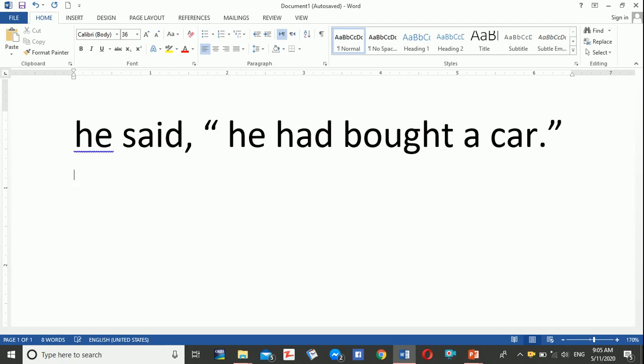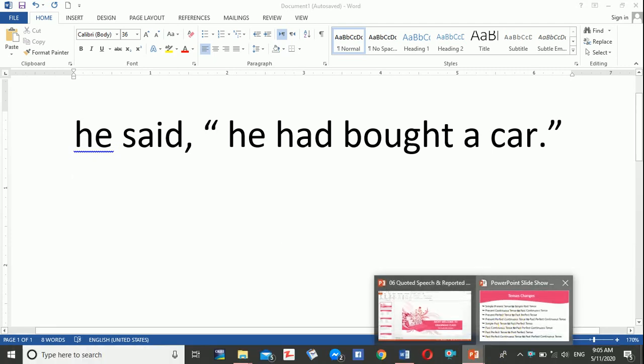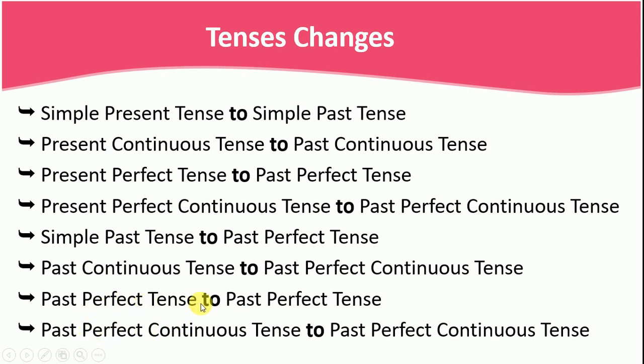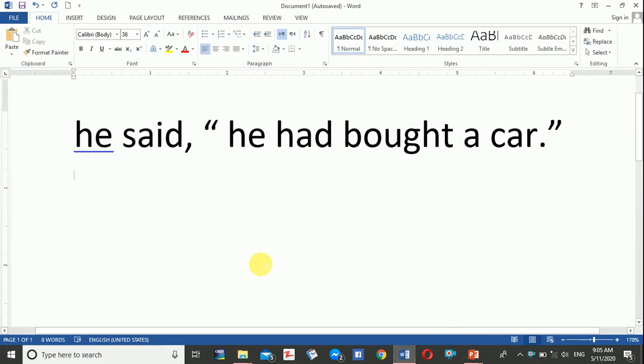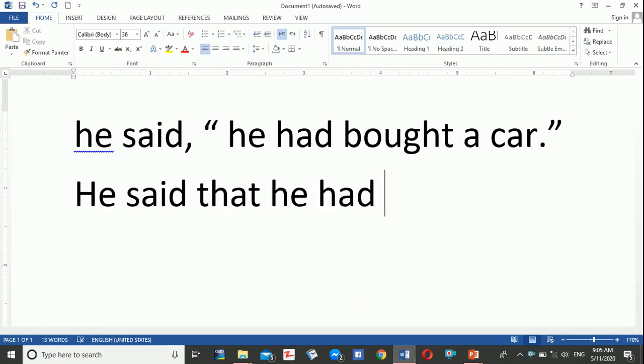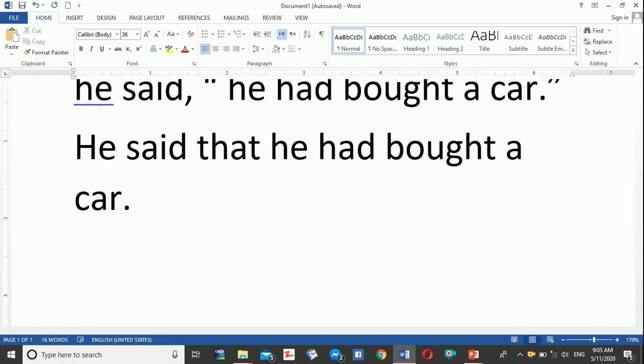Exactly. Past perfect tense. Past perfect changes to past perfect tense, right? See this here. Past perfect tense changes to past perfect tense. So we say the same sentence, right? So I say he said that he had bought a car. Now, simple one, right? Okay. Another one.